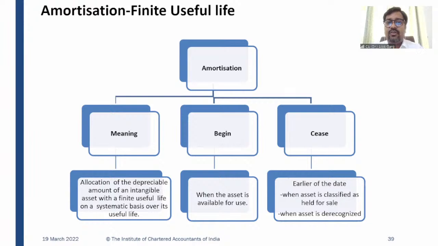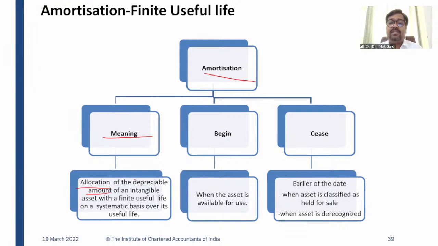Now let's discuss the concept of amortization. So what is amortization? What is depreciation? Depreciation is a systematic allocation of depreciable amount over the useful life of the asset. Same, amortization is a systematic allocation of the amortizable amount of an intangible asset with a finite useful life over the useful life. Simple, right?